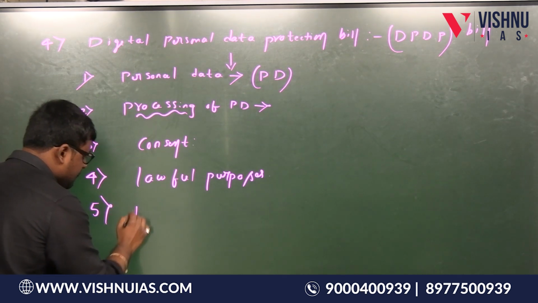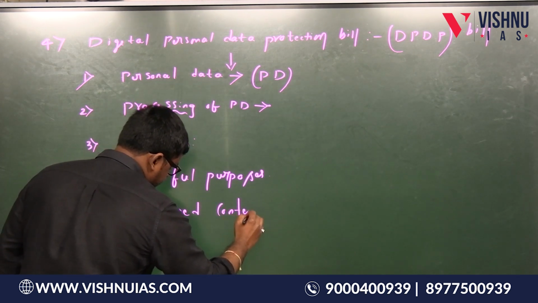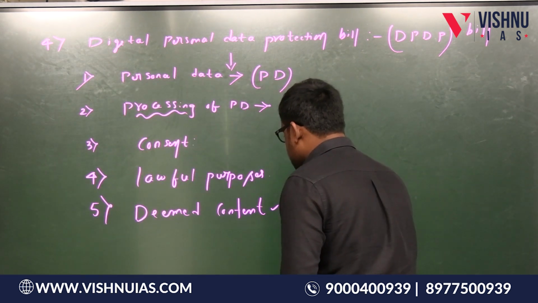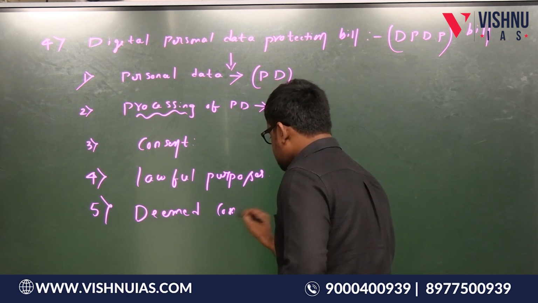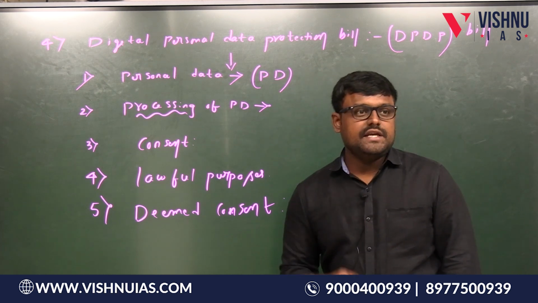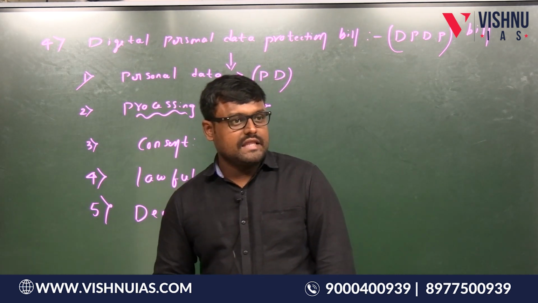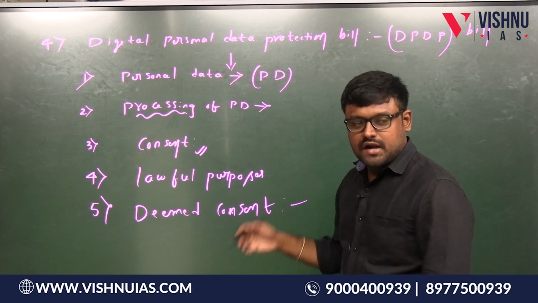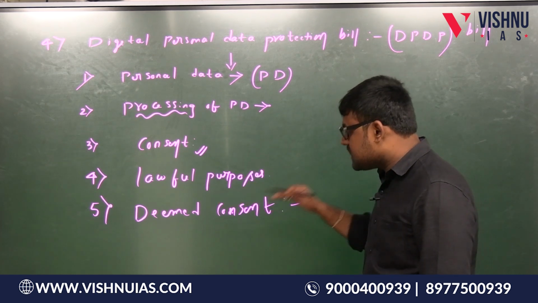Now, there is one important point here, that is deemed consent. So what is this deemed consent? That means in certain cases the consent is automatically taken. That means the consent of the person is not required. He needs to give the data, and that particular organization has to use the data without the consent of the person. What are those certain cases?